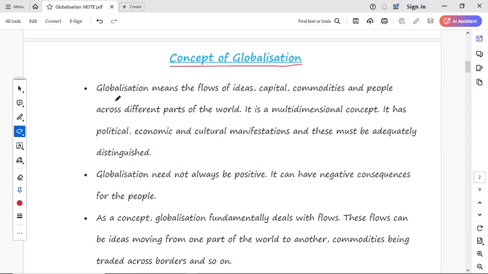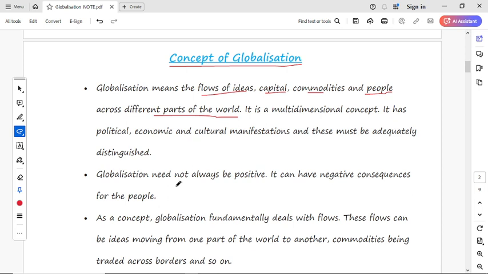In one line, globalization is a multi-dimensional concept, meaning the flow of ideas, capital, commodities and people across different parts of the world. This is the term globalization.